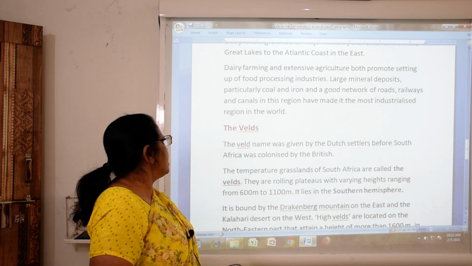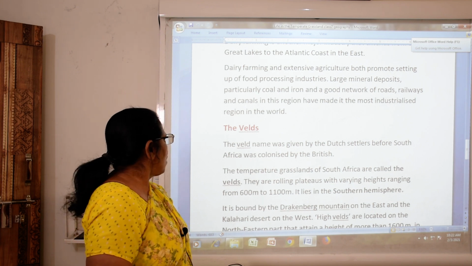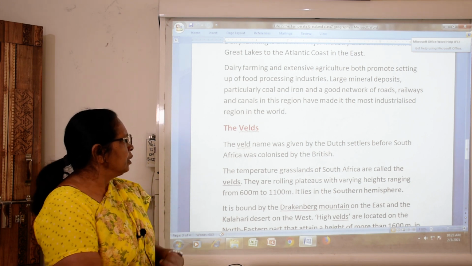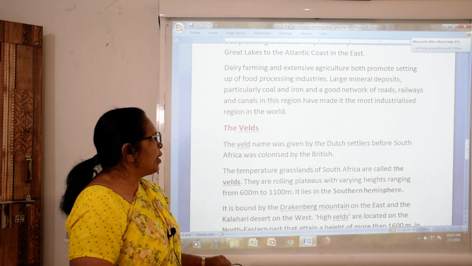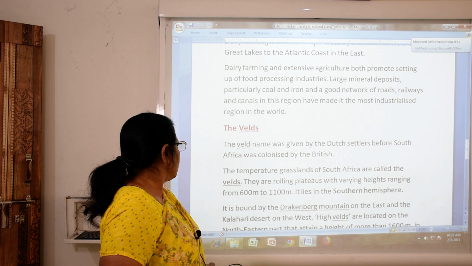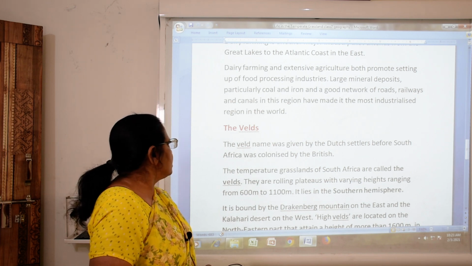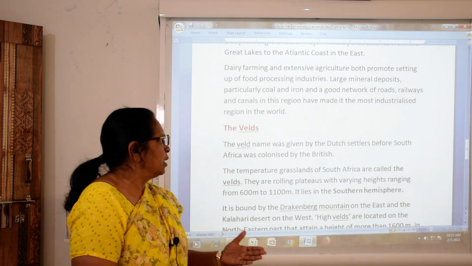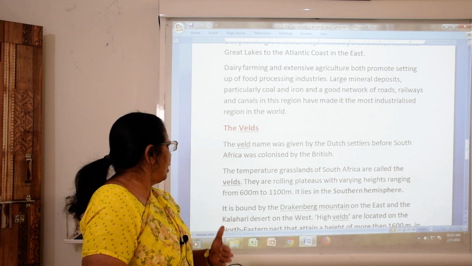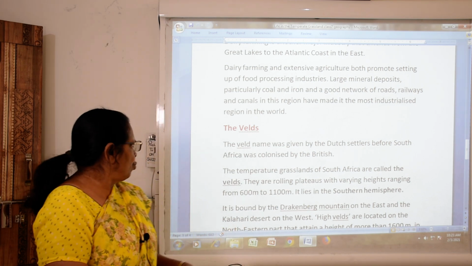Now we will see about the Veld. The name Veld was given by the Dutch, who settled before South Africa was colonized by the British. The temperate grasslands of South Africa are called the Veld. Okay, what is the Veld? The Veld is the temperate grassland of South Africa.